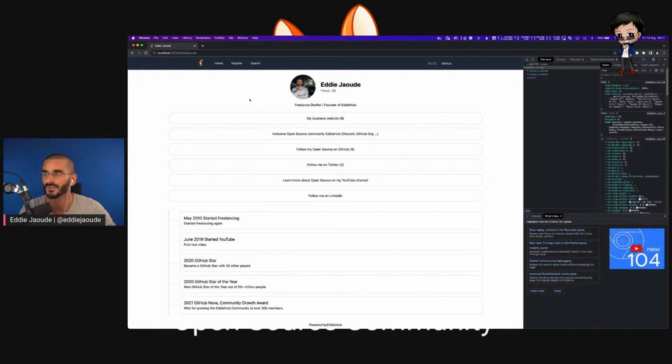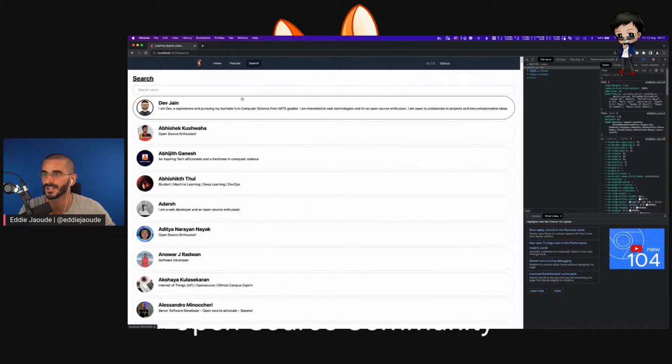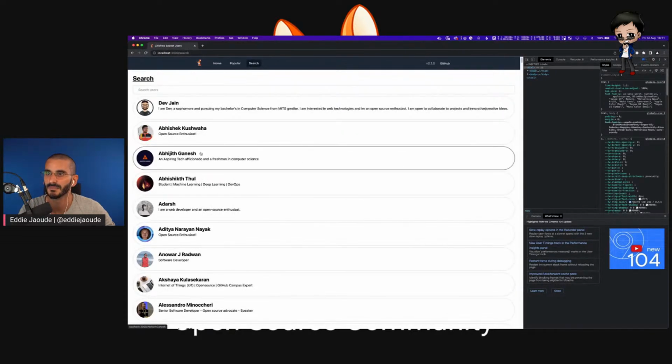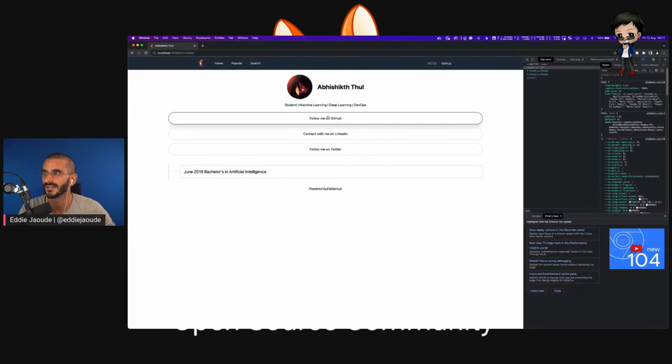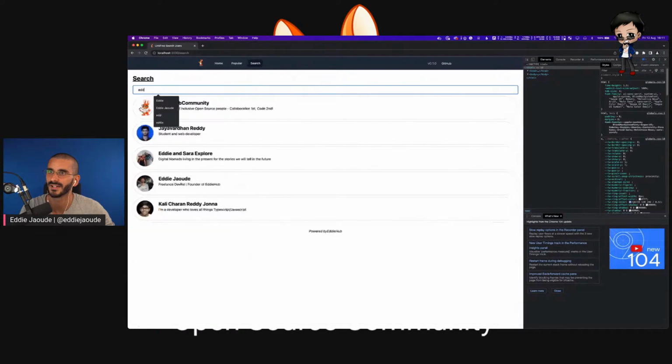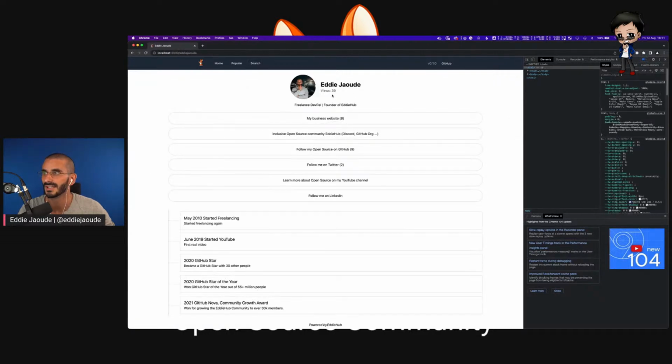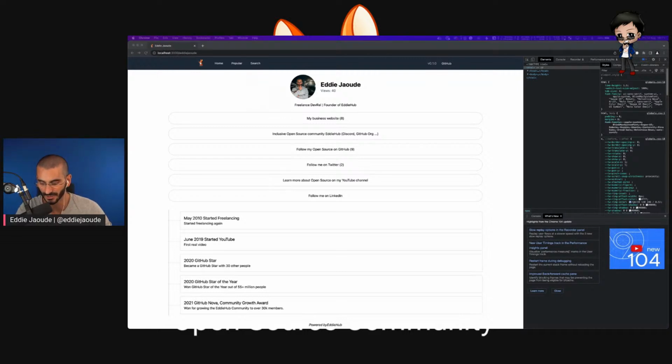So by default, if I pick someone else's profile, if I go to search, we've got Jane first. Theirs is off. Anyone else's, again, theirs is all off, but it's still recording the stats. And if I go to mine, which is on, stats still appear, and it's gone to 39, and refresh it, 40, and so forth. Okay, I think that's pretty good.